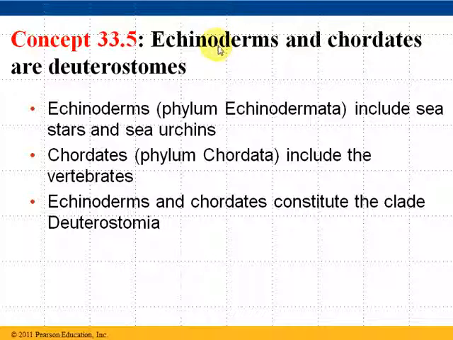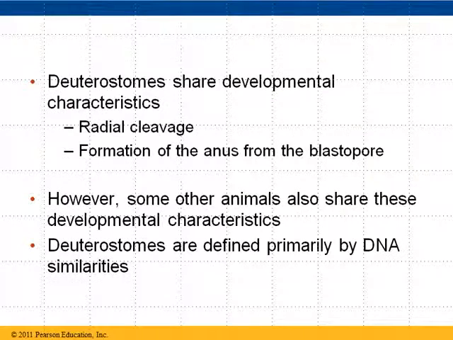But we're going to look at the echinoderms just briefly, just to mention some of them. Both of these groups are deuterostomes. Remember we talked about protostomes and deuterostomes: the protostomes develop the mouth first from the blastopore, and the deuterostomes develop the anus first from the blastopore in early embryonic development. The echinoderms would include your sea stars and sea urchins, and the chordates would include all the vertebrates, which we're going to look at in the next chapter. Both of these constitute the clade Deuterostomia, which we already mentioned what that means.